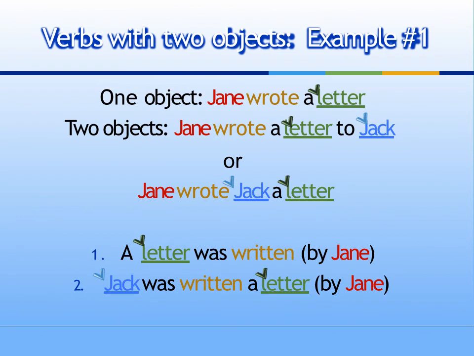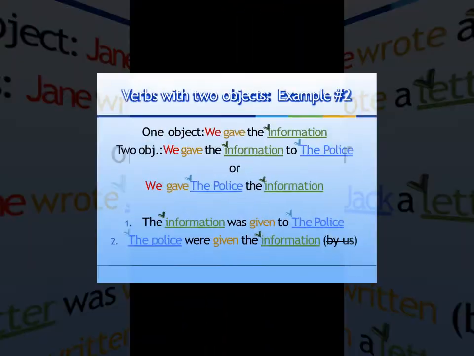Verbs with two objects. Example number 1. One object: Jane wrote a letter. Two objects: Jane wrote a letter to Jack. Or, Jane wrote Jack a letter. A letter was written, by Jane. Jack was written a letter, by Jane.